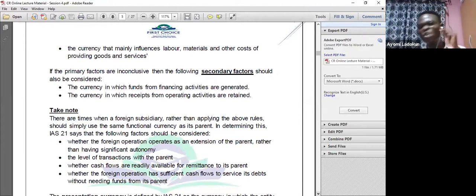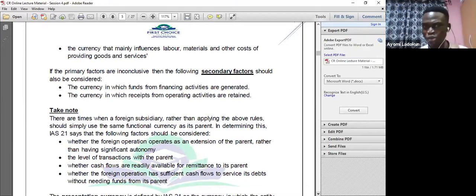The currency in which funds from financing activities are generated, and the currency in which receipts from operating activities are retained.